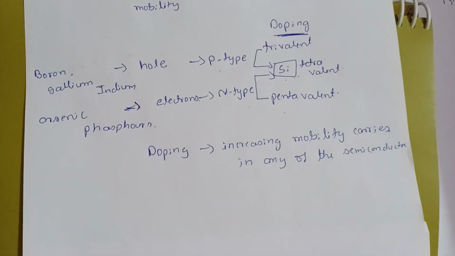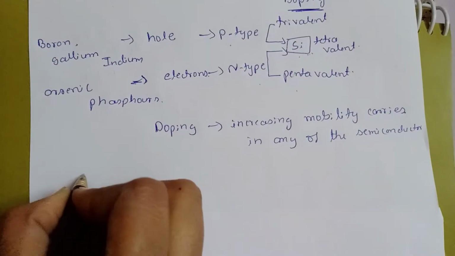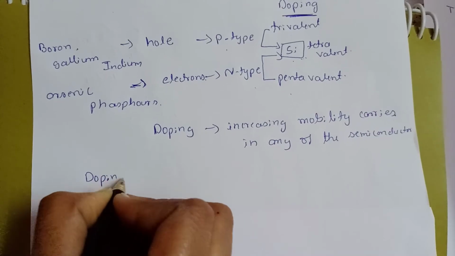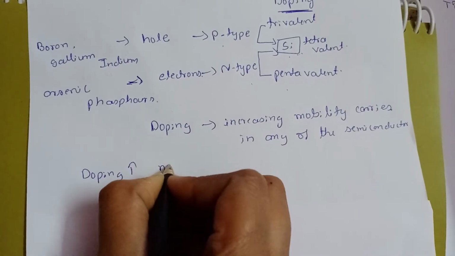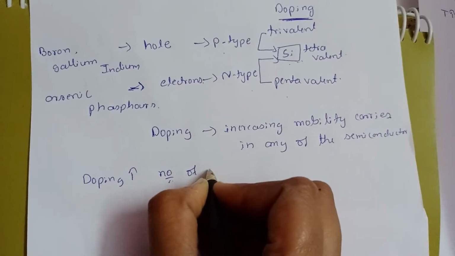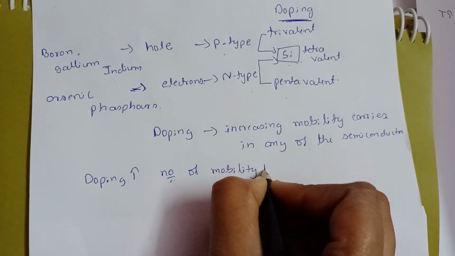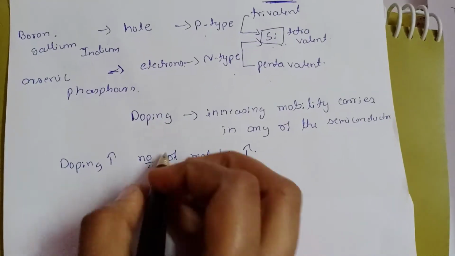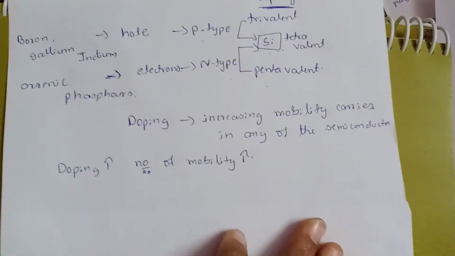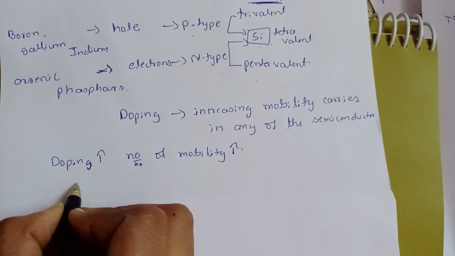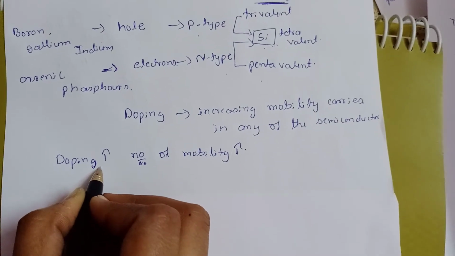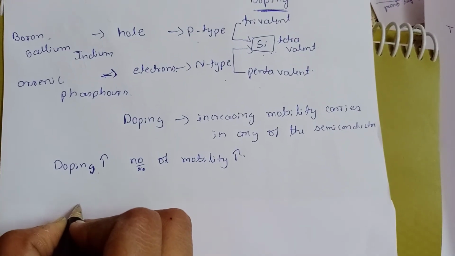So if we increase the doping concentration, the number of mobile carriers will increase. Okay, then we'll see how this doping concentration will affect the mobility.